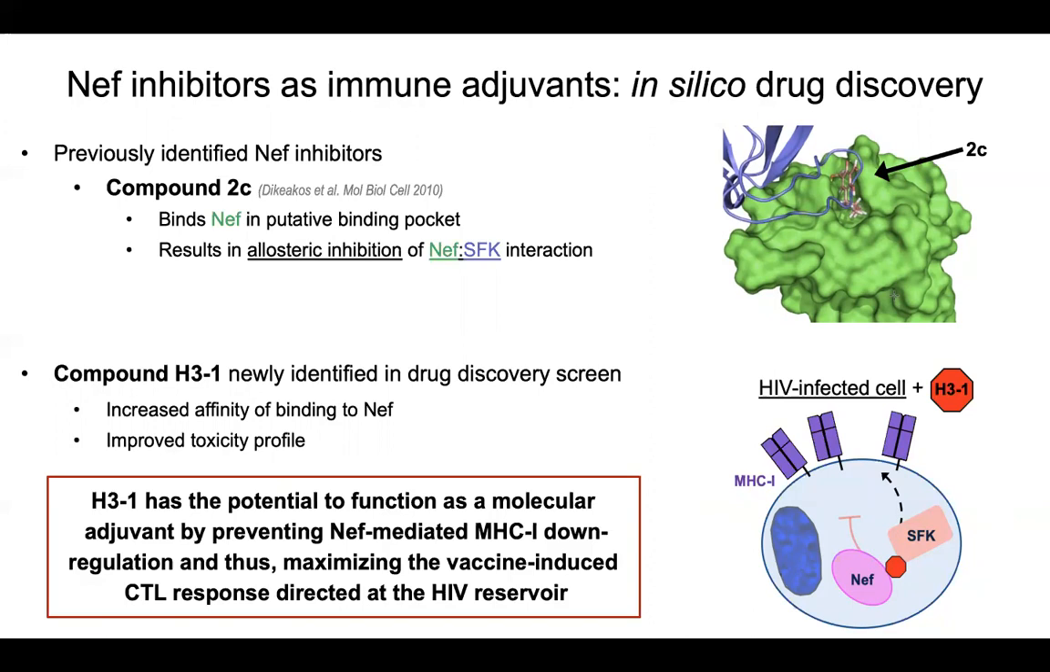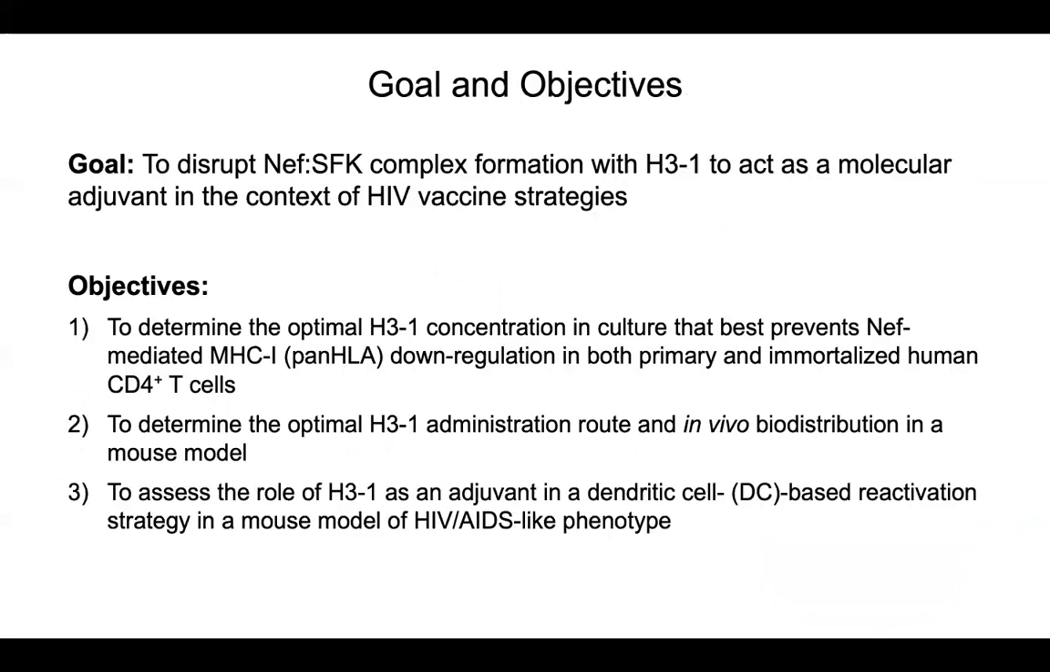We predict that H31 can function as an adjuvant to prevent Nef-mediated MHC class I downregulation, shown by the red octagon in the bottom right figure that prevents Nef-SFK interaction. And by preventing this interaction, it can result in enhanced anti-HIV CTL responses to purge this viral reservoir. Our overall goal is to disrupt Nef-SFK interaction with H31 such that it functions as a molecular adjuvant. And to achieve this goal, we have three main objectives.